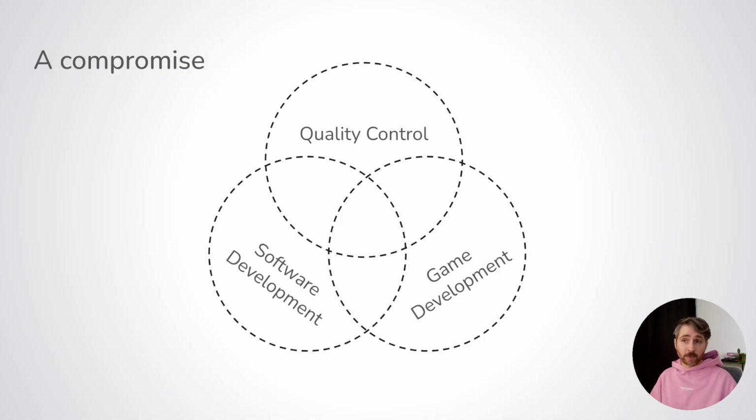Of course, it means they will have different profiles initially. A game tester already knows quality control and game development. To become a test automation engineer, however, they need to learn programming and more generally software development. This can be a steep curve, but this evolution has already been seen in other industries, like in web development, for example.